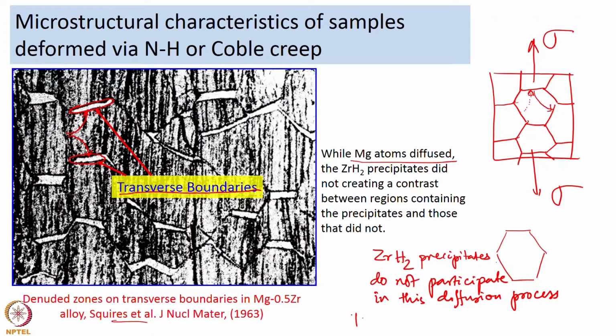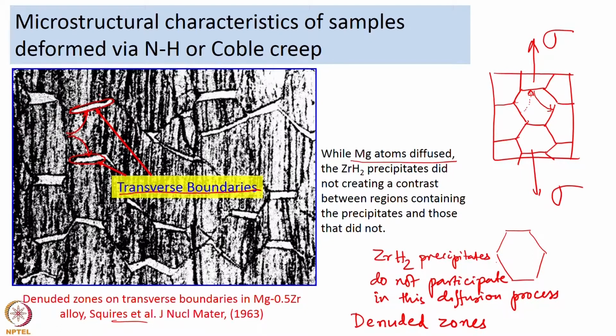So, these are also known as denuded zones. So, you do not have any zirconium hydride precipitates moving into the region. That is why that region is clear of the black spots or the black contrast that we are seeing at other locations. So, this particular microstructure was taken as evidence for the operation of Nabarro-Herring creep or Coble creep.